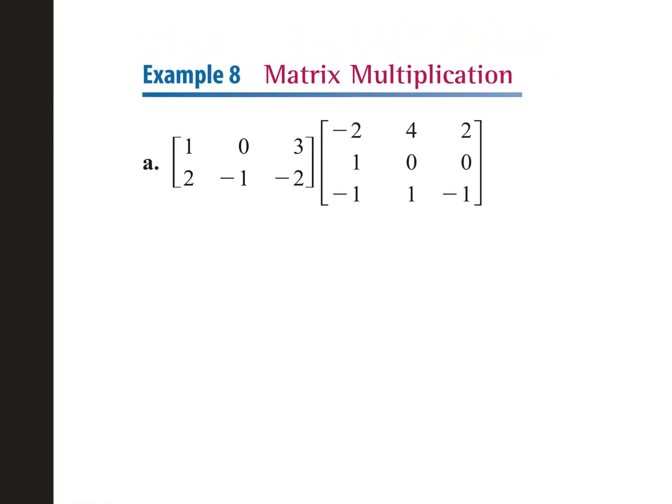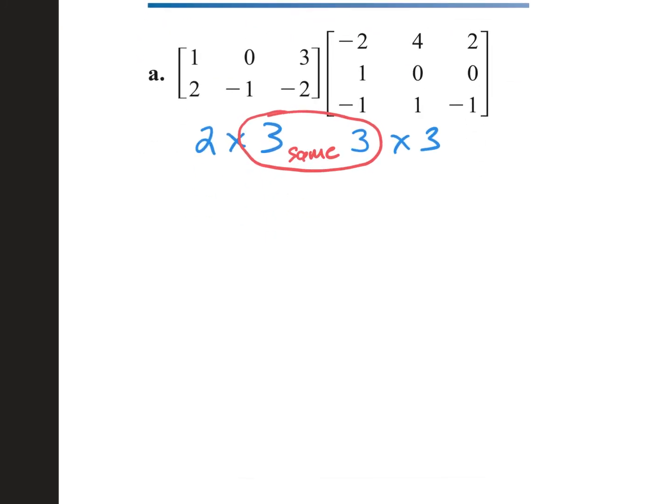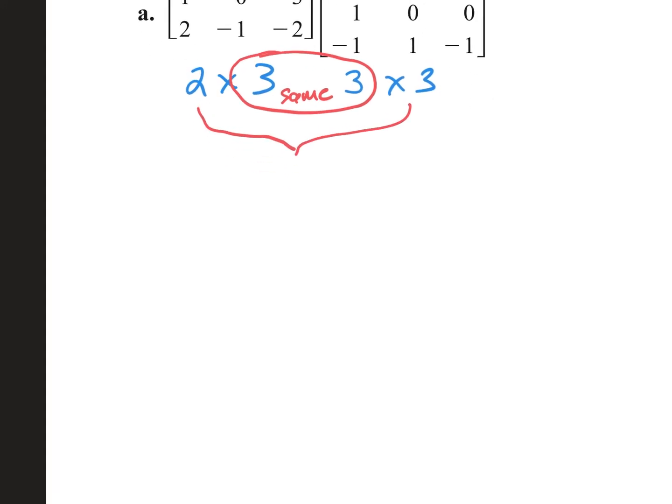The first thing I'm going to do is write down the dimensions of the first matrix. What is it? 2 by 3. It's a 2 by 3. Remember, we go rows left to right by columns, up and down. Then the second one is a what? 3 by 3. It's a 3 by 3. So circle the middle numbers. Are they the same? Yes, they are the same. So can we multiply these together? Yes. What is our resulting matrix going to look like when we multiply them together? 2 by 3. It's going to be a 2 by 3.